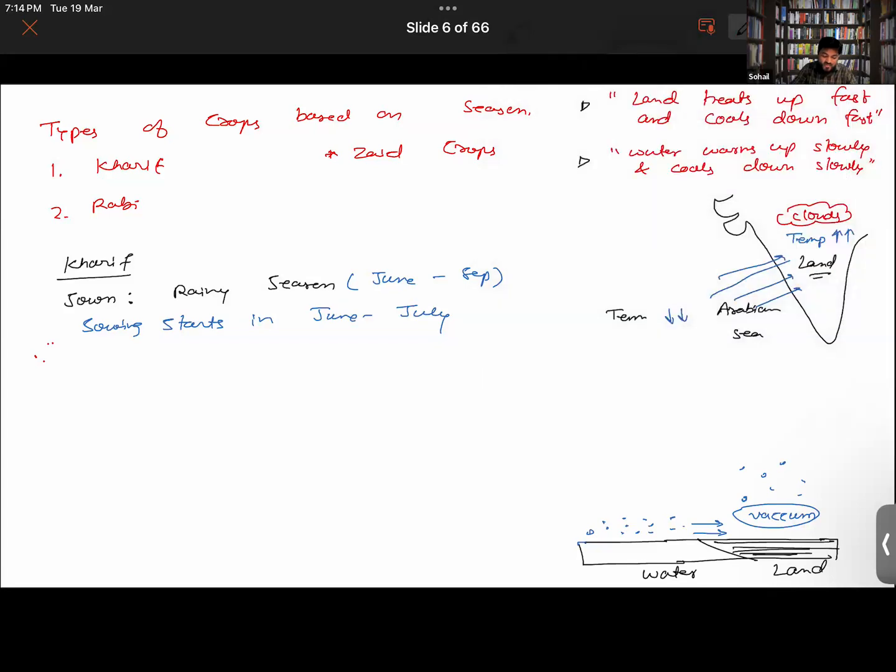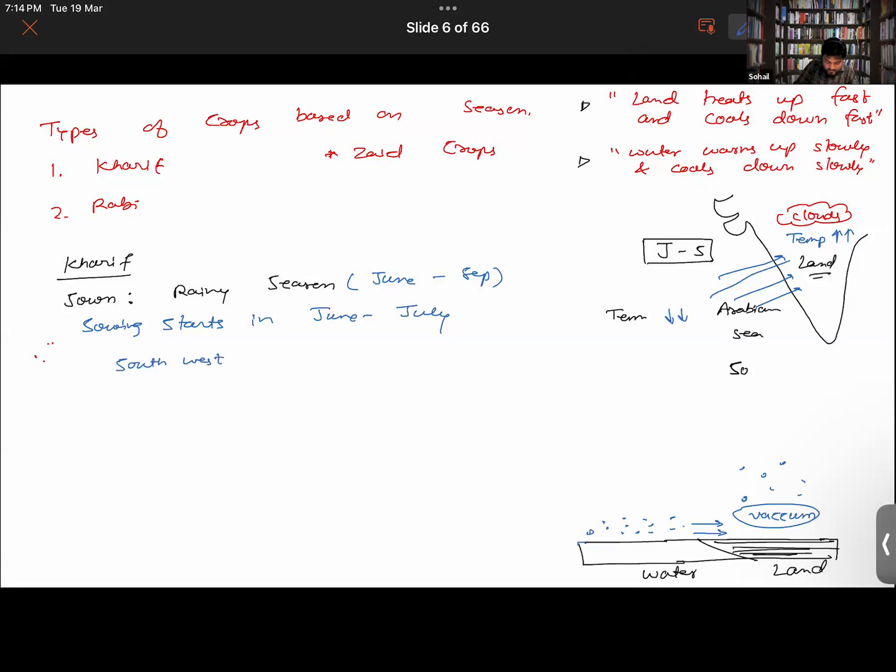And all this is happening in the month of June to September. Mostly in June, July, we see that most of the rainfall is happening. And also, you know that this is the southwest monsoon. So we would be writing this also.